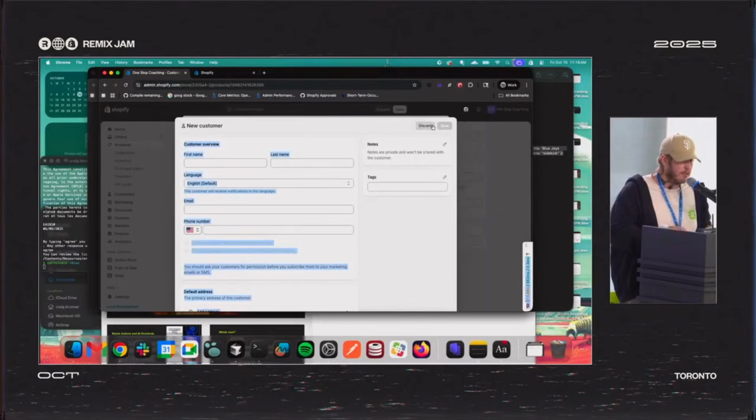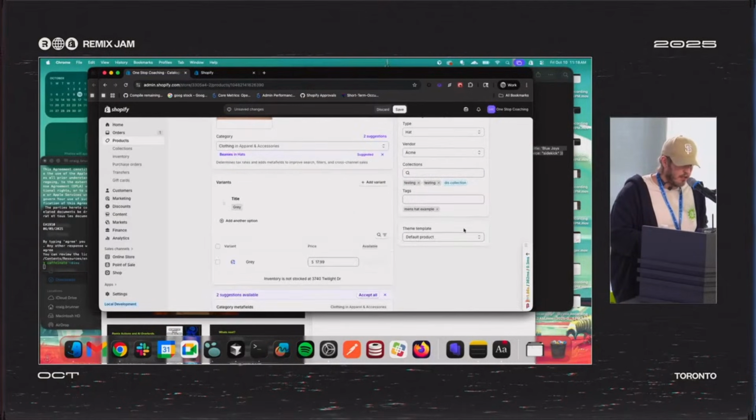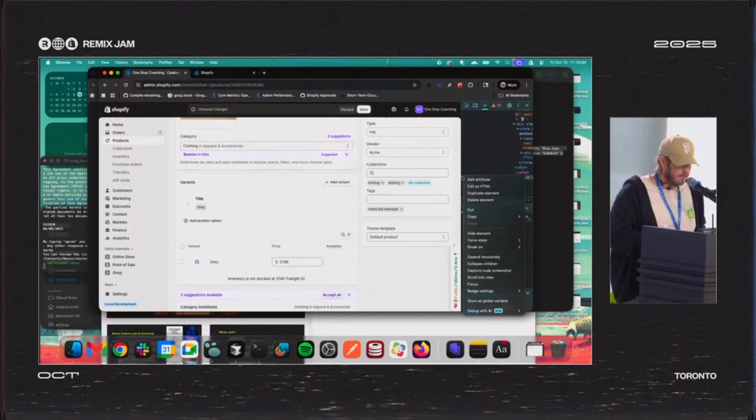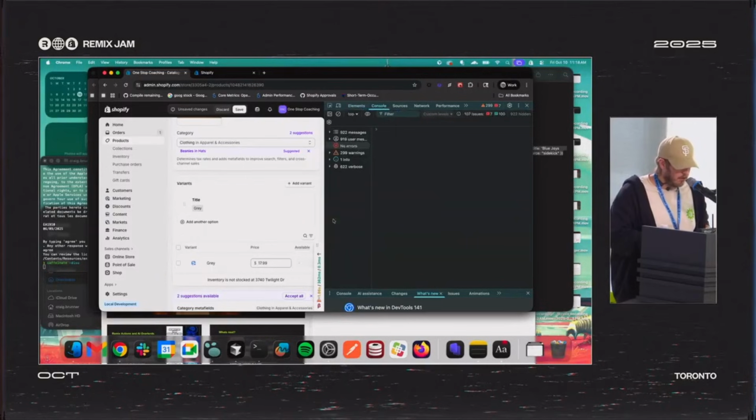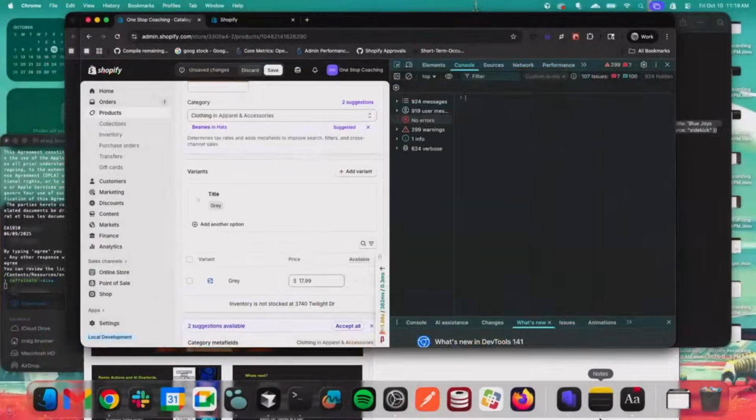And then I want to talk a little bit about, and Felipe after me is going to get into how AI is using this, but I'm going to talk about how that programmatic form filling is pretty cool. So if I go back to my console, I have a little window object here.